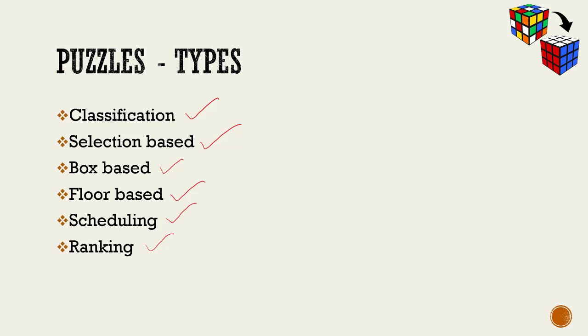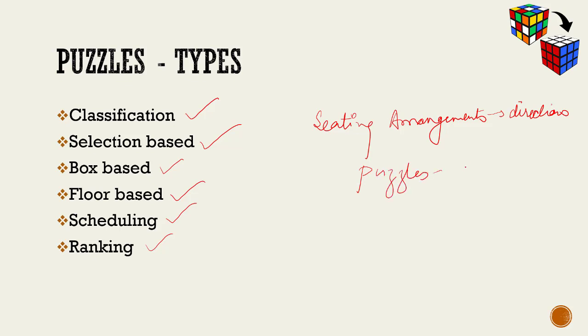Now, you might say that sitting arrangements and puzzles are the same, and yes, they are very much similar, because it's ultimately about arranging the data. The major difference is that in sitting arrangements, we talk a lot about directions, whereas in puzzles, there is no mention of direction, or rather I can say they are directionless.